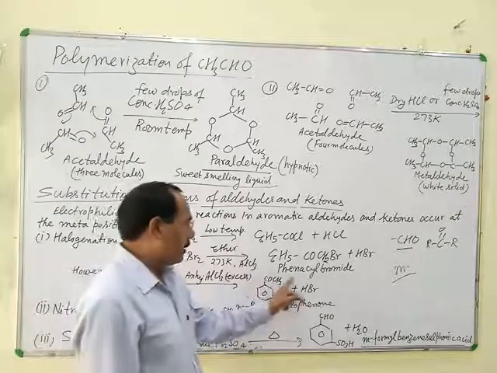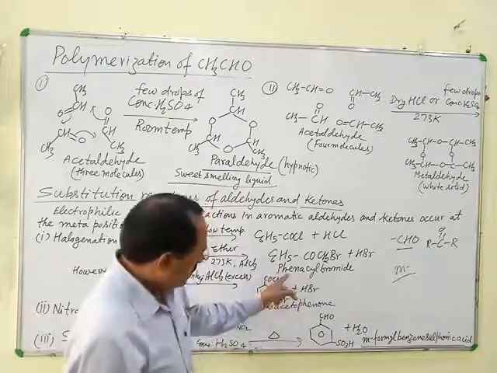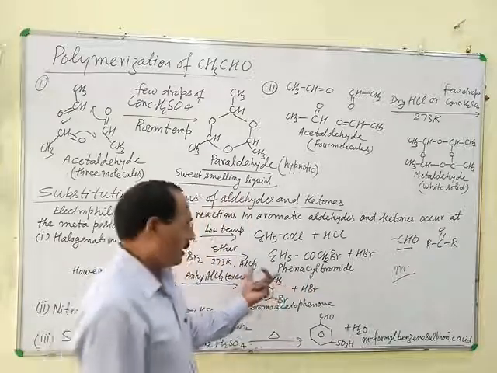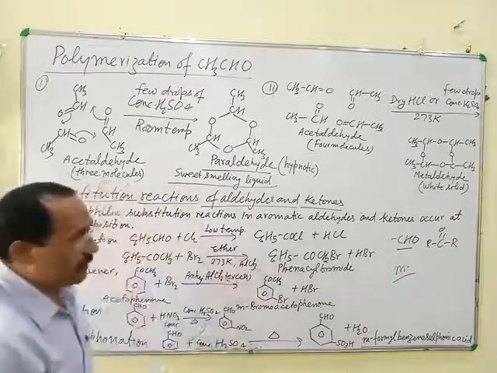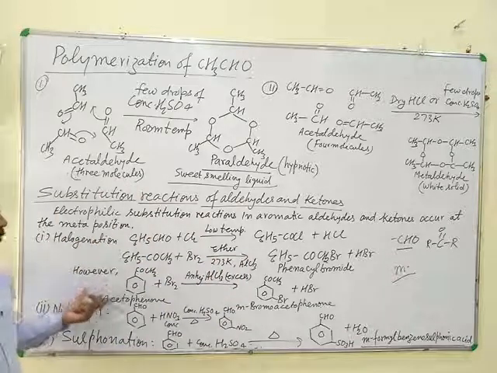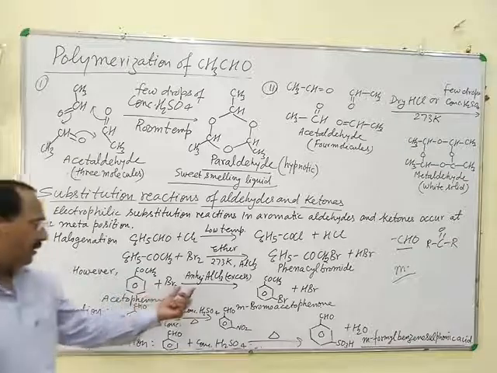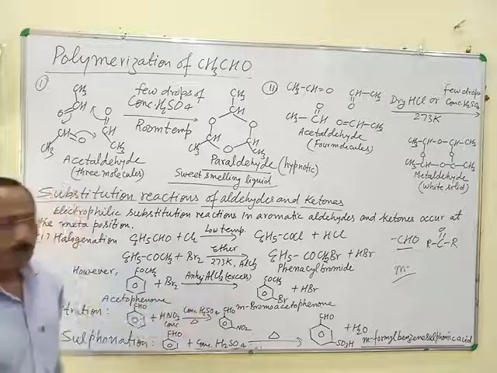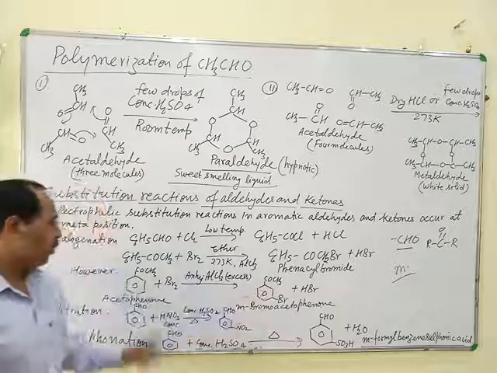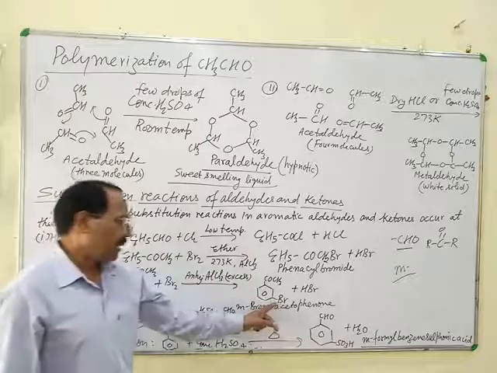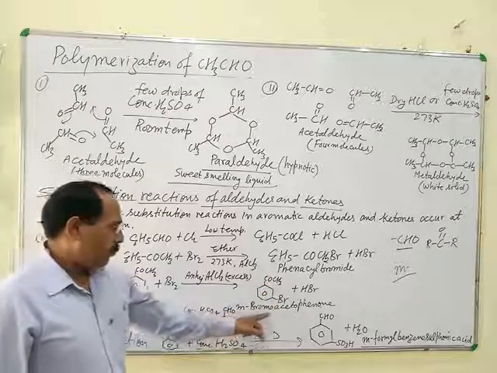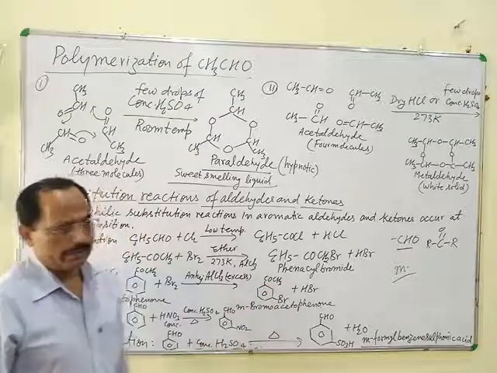As a result, phenacyl bromide is obtained, which is used as tear gas. However, when acetophenone is brominated in excess of anhydrous aluminum chloride, then meta substitution takes place. Means bromine is substituted at the meta position with respect to the COCH3 group, and meta-bromoacetophenone is obtained.